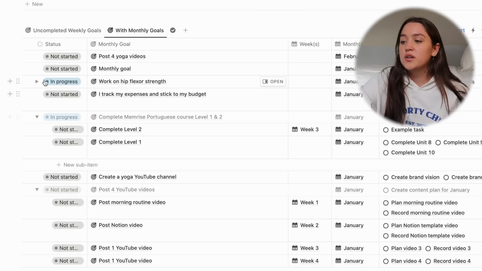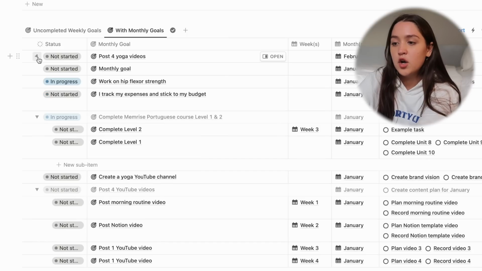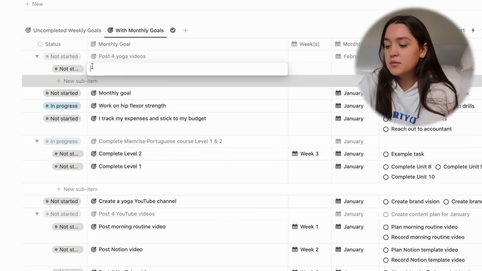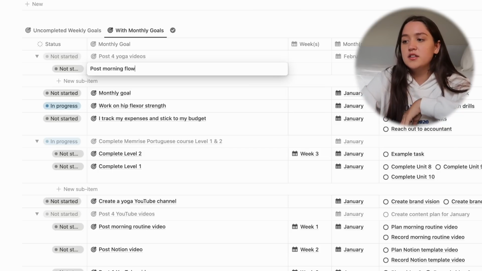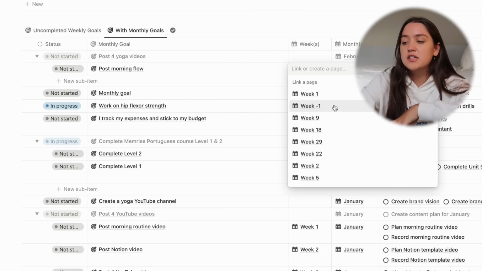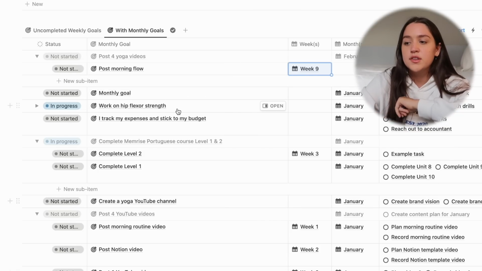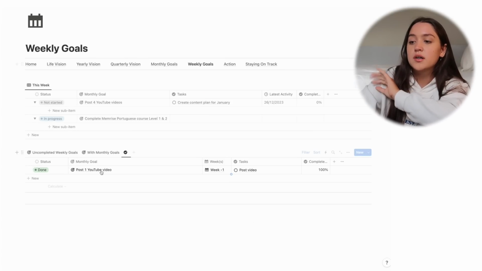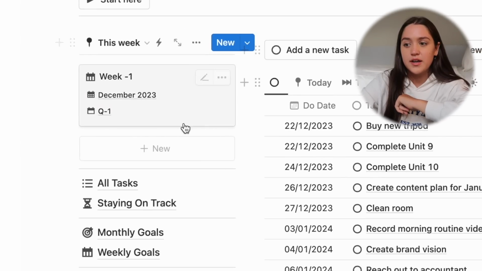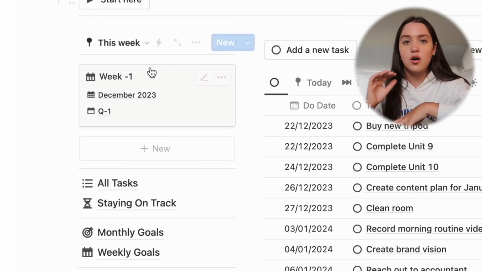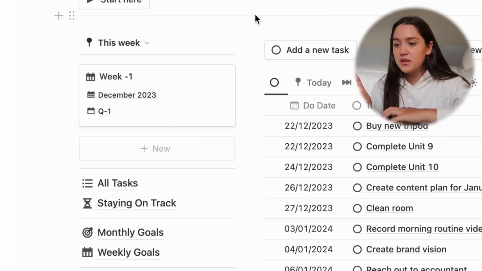If you want to set a weekly goal for one of these, like for example, this monthly goal of posting 4 YouTube videos, I can go ahead and open this up and add a sub item and be like, okay, post morning flow. And then you can assign a week. So it's basically just an overview of everything. And here you can see your completed weekly goals. Also here you can see what week you're in. You don't have to change this filter. This updates automatically because there's a formula and a filter.